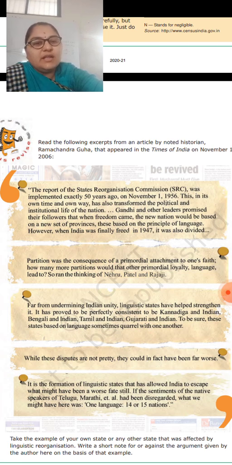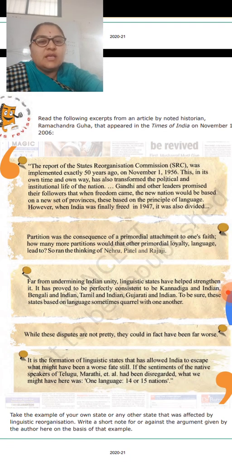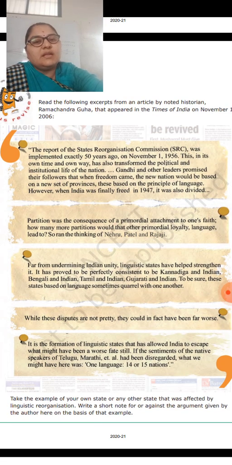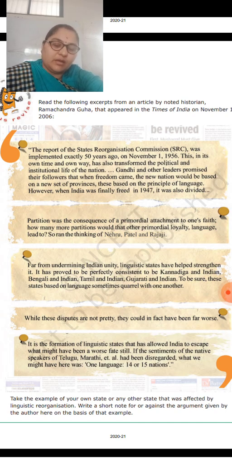Gandhi and other leaders promised their followers that when freedom came, the new nation would be based on a new set of provinces, based on the principle of language. However, India was finally freed in 1947. It was also divided.